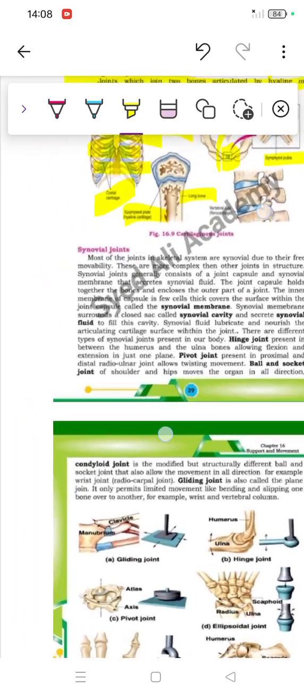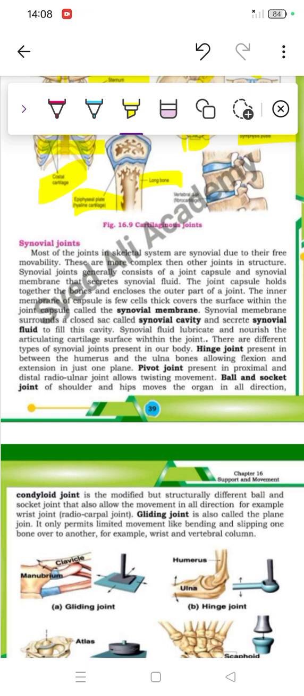Then comes the last one, called the synovial joint. Most of the joints in the skeletal system are synovial, because they are freely movable. Whether it's our hand, our knee, our leg, whatever we are moving. Some body parts can do 360 degree movement, some can do 270, and so on.